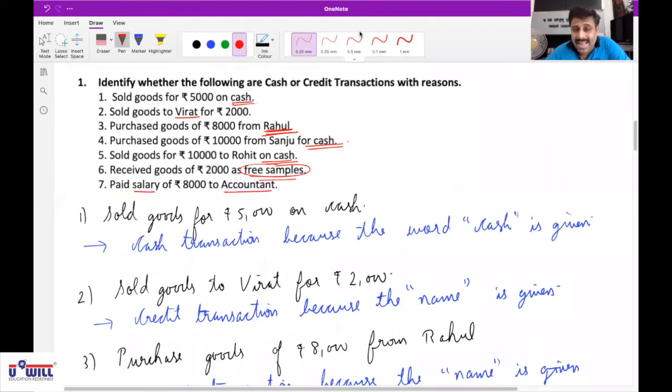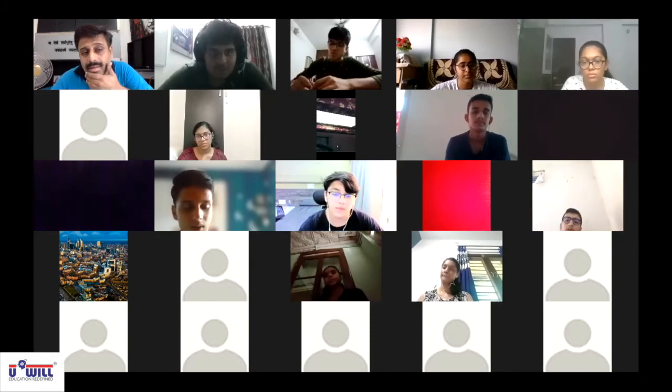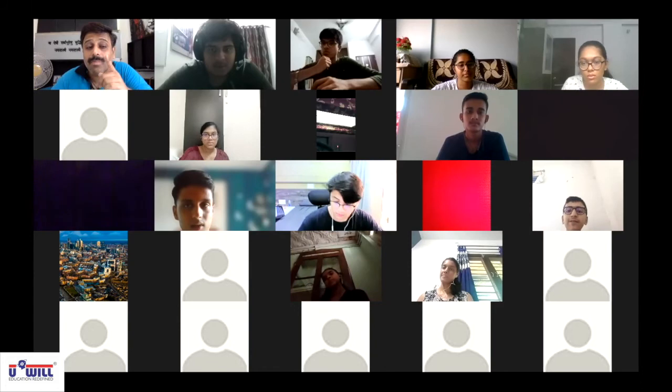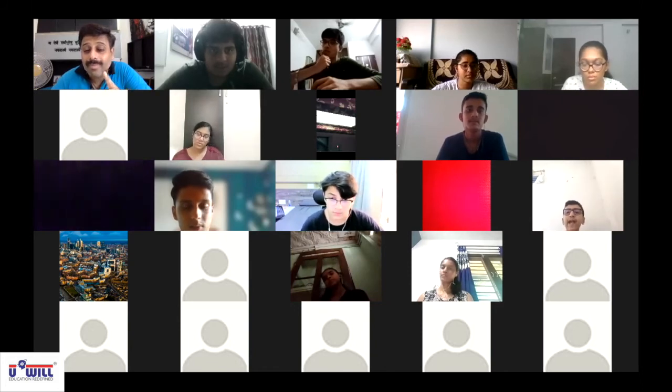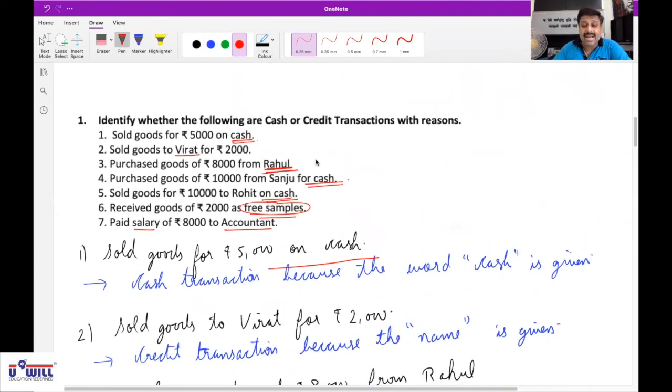Cash. But the name of the accountant is given, on the spot. Sir, but we have paid. It is a service. We have paid for a service. Which rule is applicable? Service means which rule? Third rule. Yes. Services means incomes or expenses are generally cash transactions, even if the name is mentioned. So here, when they say paid salary, it means it is a cash transaction.